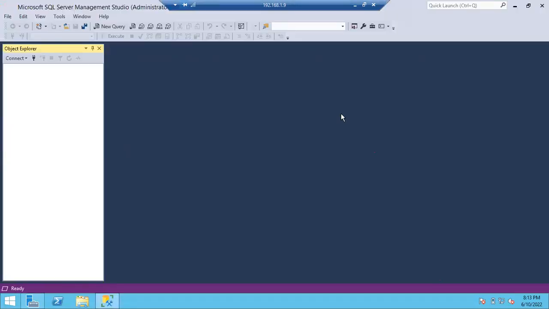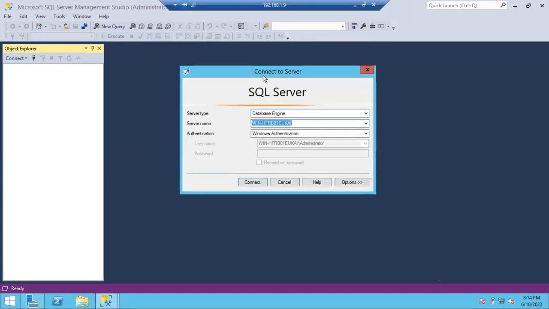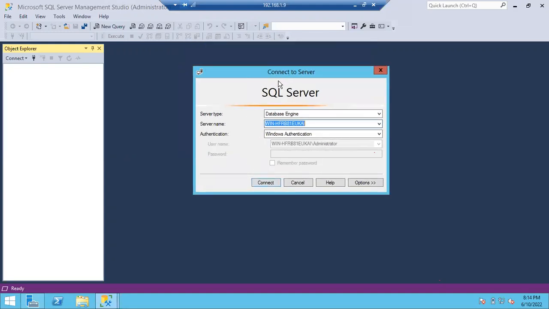Right. Okay, so this is the platform you can see now. Once you open SSMS, you automatically get the Connect to Server pop-up. Always remember, you have to connect to the database engine only. As a DBA, you connect to the database engine only.